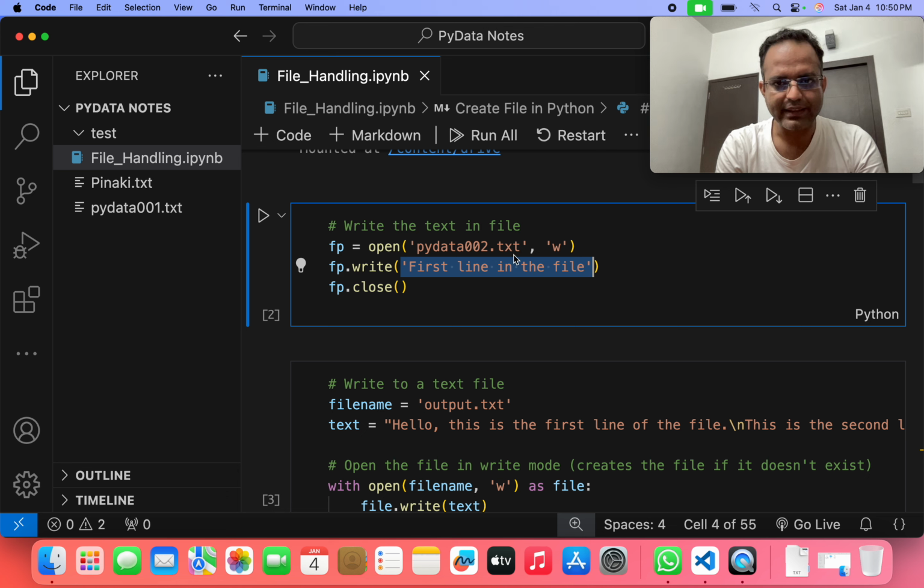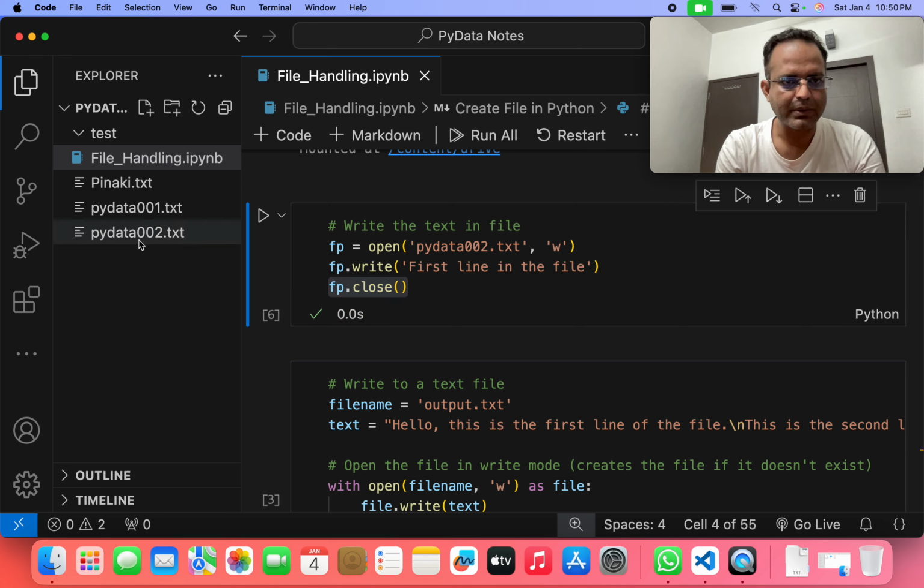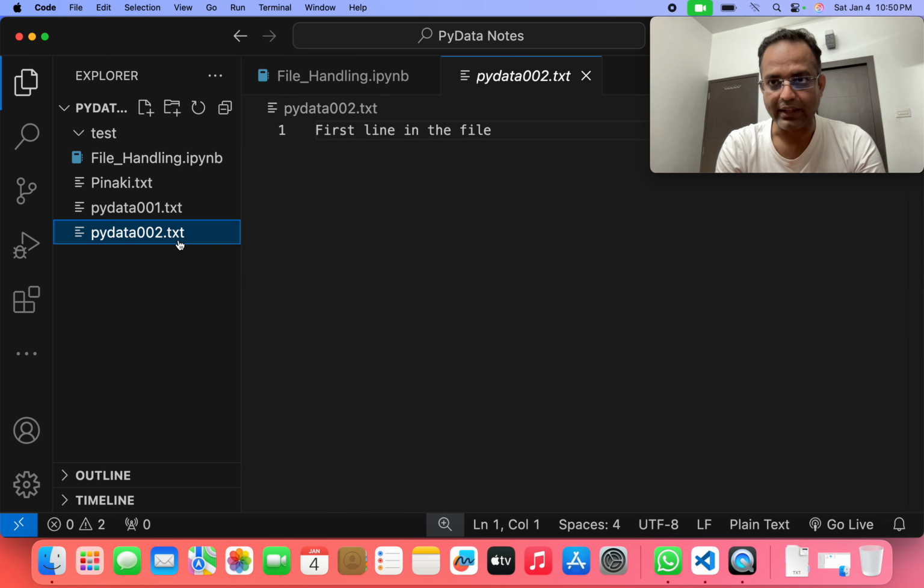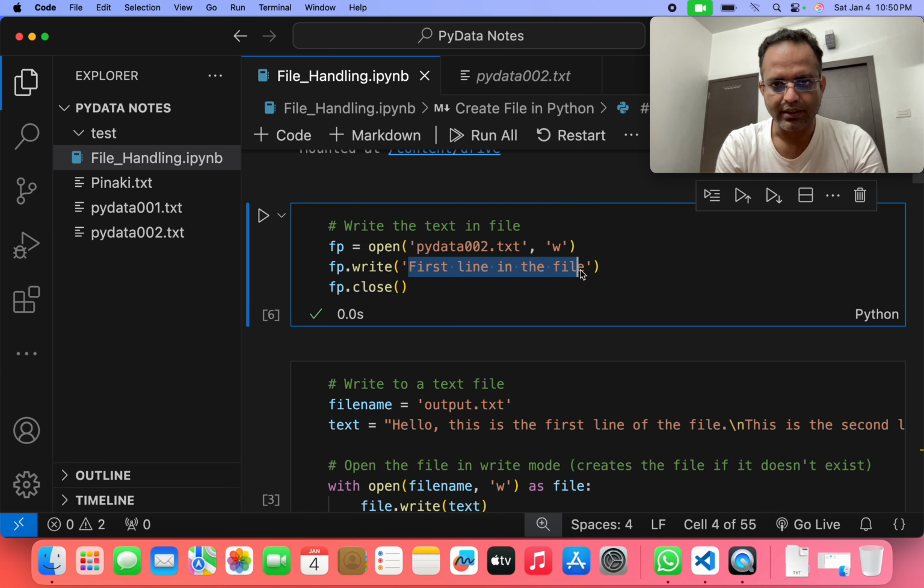If we want to write this line in pydata002.txt, then we have to open that file in the write mode. Then we use fp.write. Within brackets and inverted commas, we write down first line in the file. Then again, we close the file. If we run that program, then we can see that the pydata002.txt file is already created. If we open that file, we can see what I described in my program, the first line in the file, is written here. So write mode basically helps to write anything after creating a file.